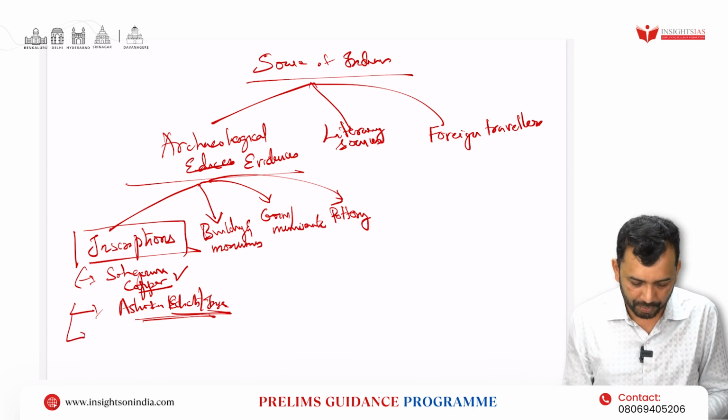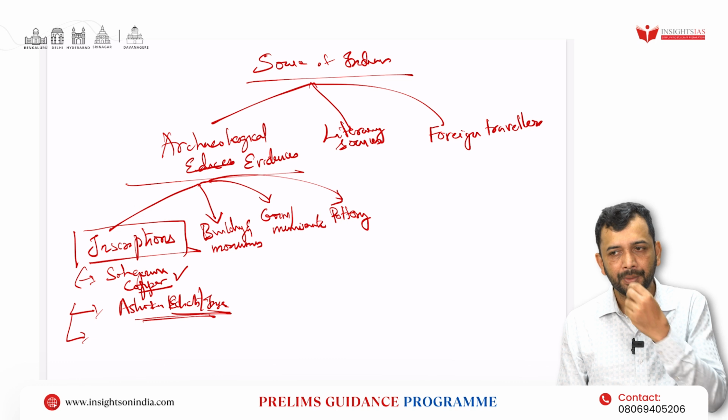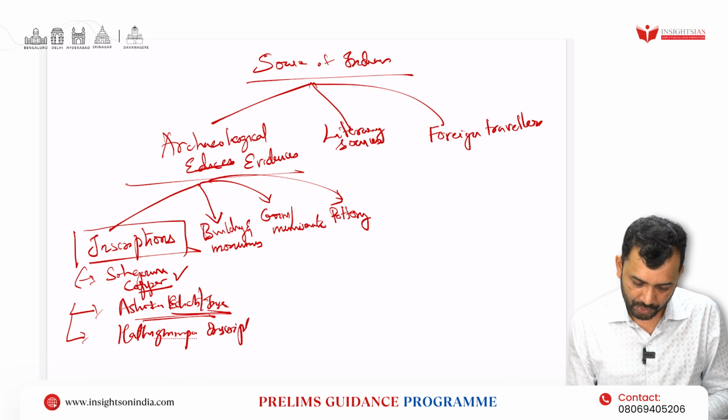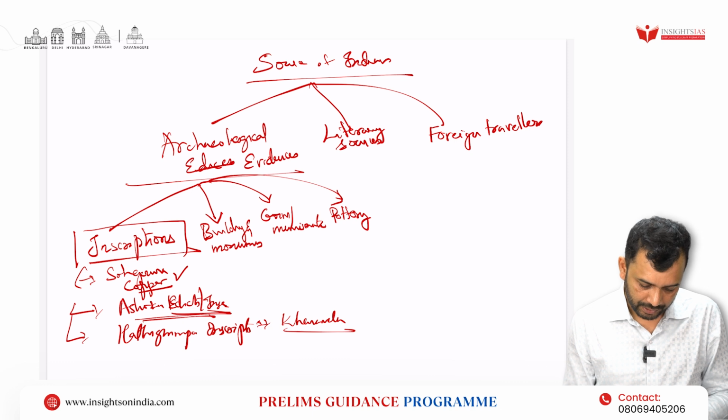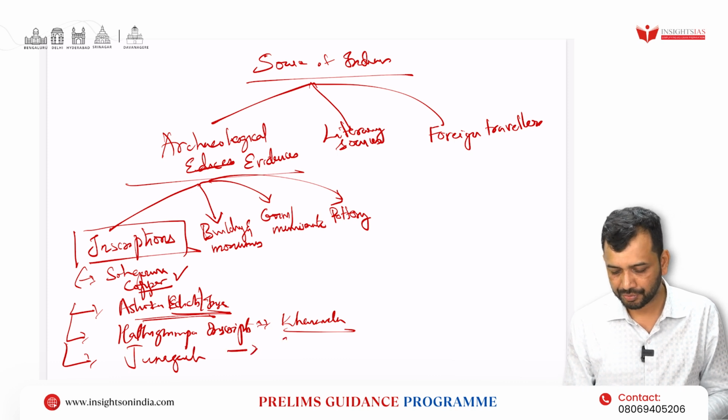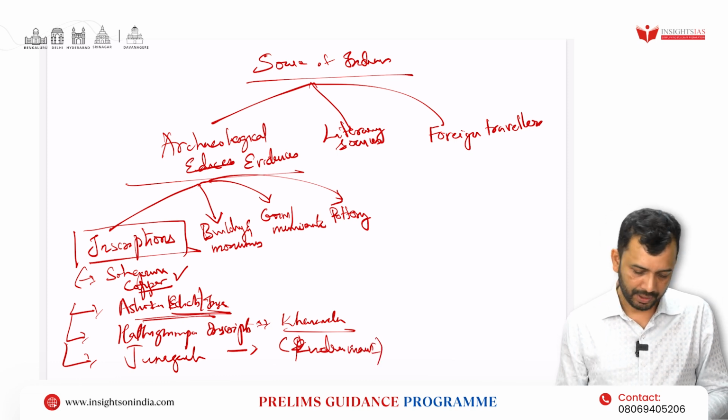Then post Maurya, you can have questions with respect to the Saka dynasty, or with respect to the Hathigumpha inscription, which talks about King Kharavela of Kalinga, or it can be the Junagadh inscription of Skandagupta, or let's say Rudradaman. There are two Junagadh inscriptions. One is from Skandagupta and another is from Rudradaman.